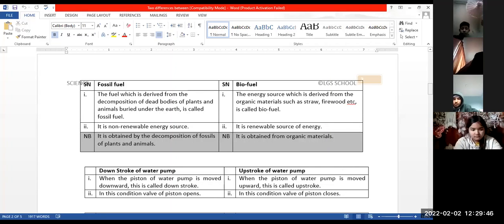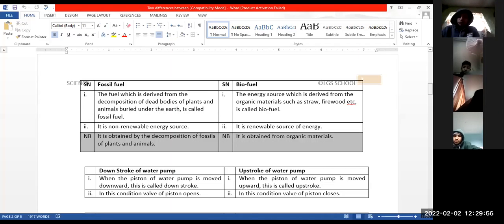Samriddhi, what are the differences between density and relative density? Density is the mass per unit volume. Relative density is the ratio of density of a substance to the density of pure water at 4 degrees Celsius. Density's SI unit is kg per meter cube. Relative density has no unit.